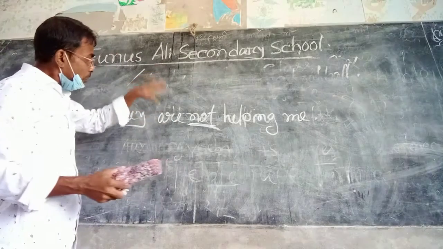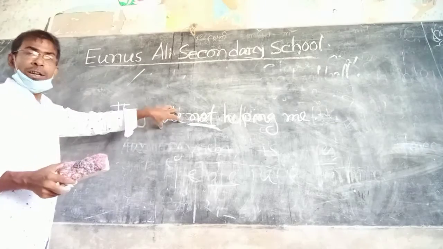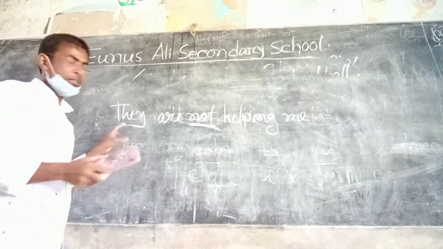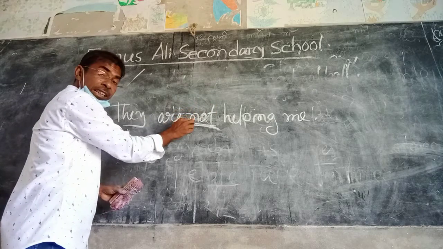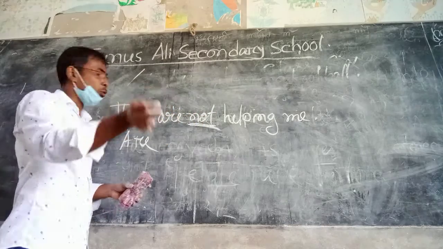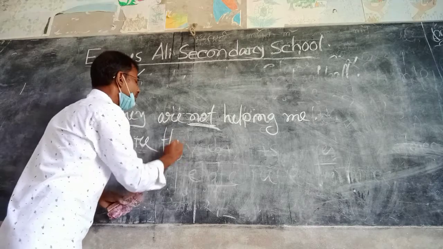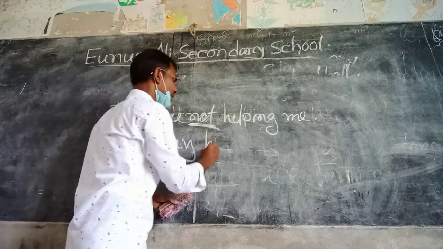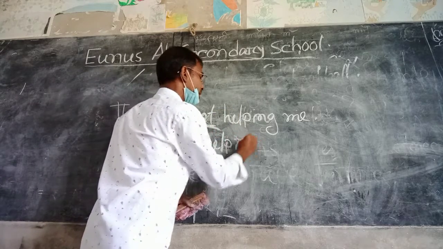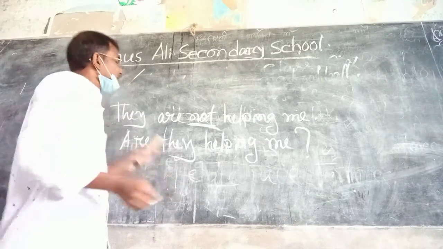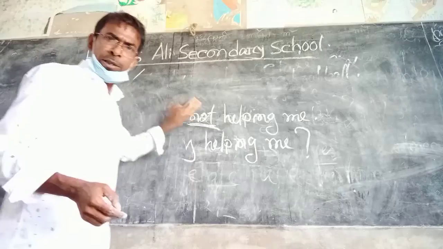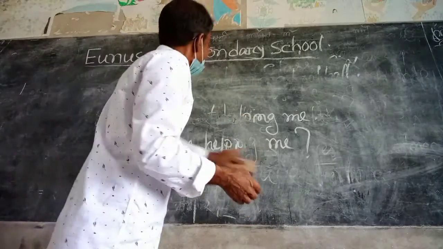Here we use only the auxiliary verb at the initial point, that is are, and as it's a negative sentence, the negative word will be excluded. Are they helping me? Note of interrogation.